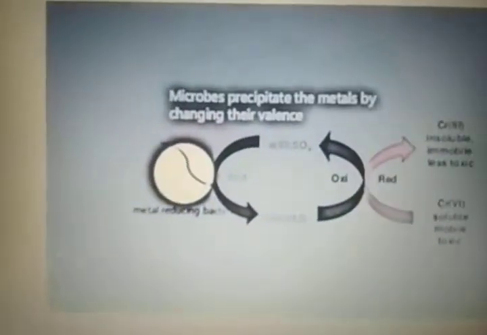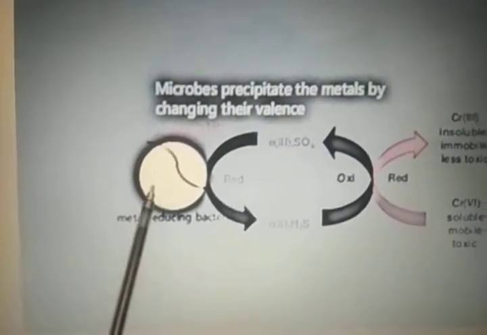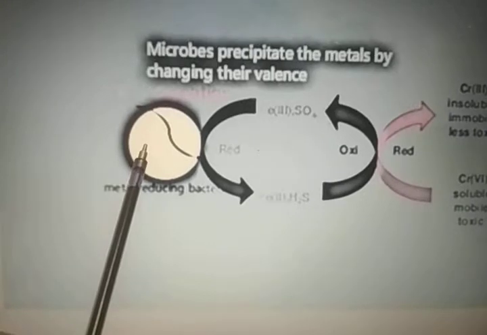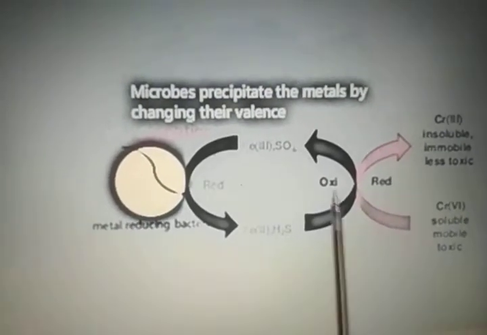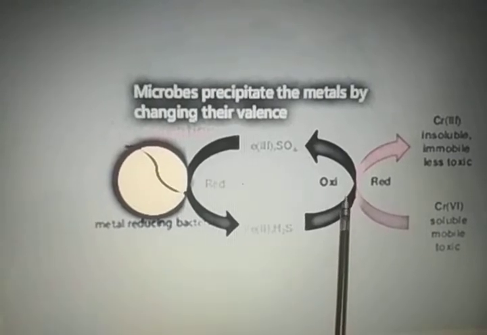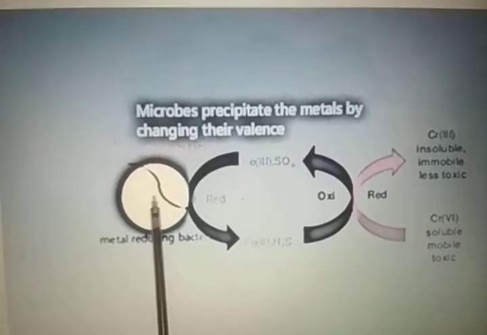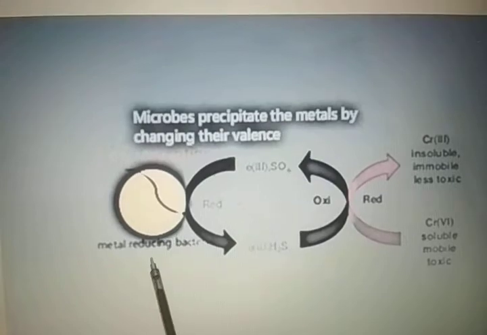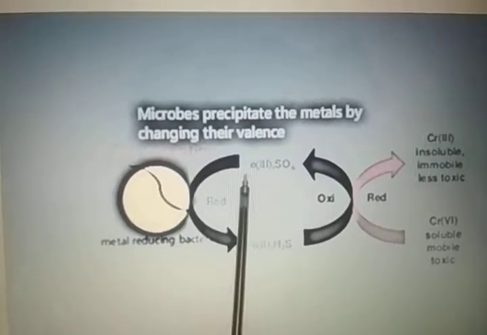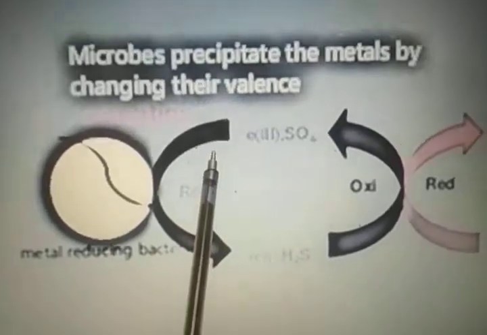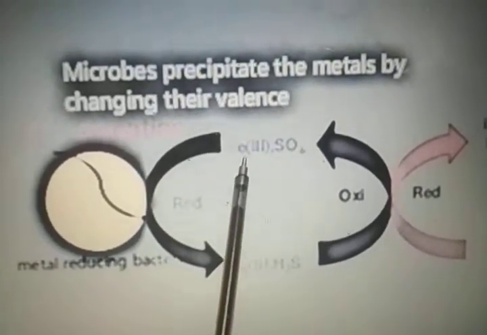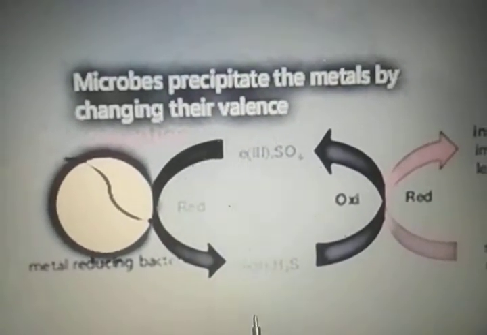So here we can see the metal reducing bacteria, and here is the oxidizing bacteria. This bacteria reduces the oxidized state of iron into the reduced form.